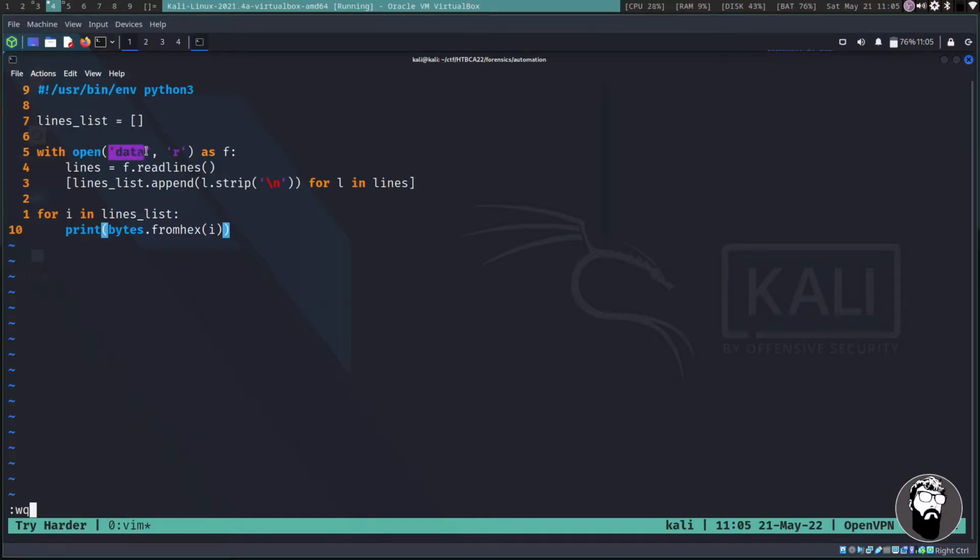We're going to open up our data file, take in all the lines from that data file and store them in a variable called lines. Then for l in lines, we're going to append l, the item we're iterating over, dot strip, taking off the newline character. So we essentially get the data file in a list format that we can iterate over in Python. And then for every item in the lines list, we're going to print the returned bytes from the hex value on that item. I hope that makes sense.